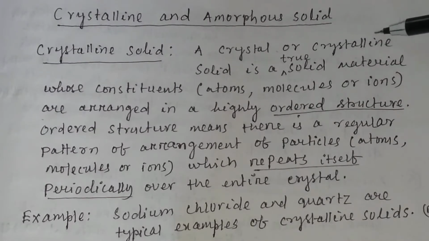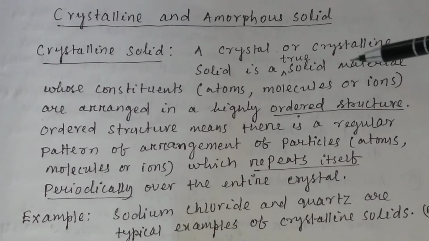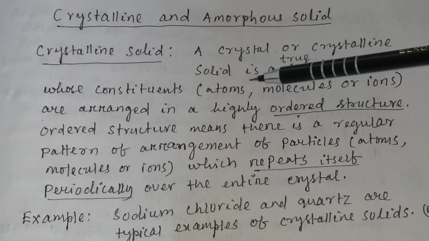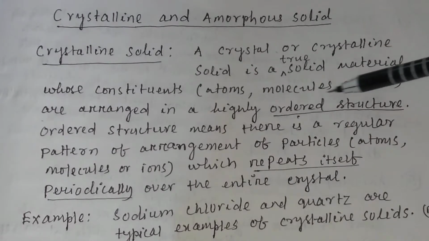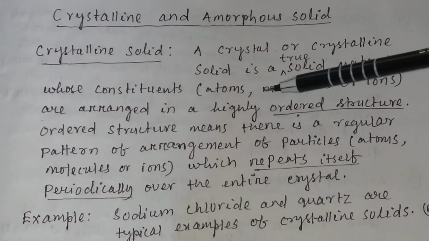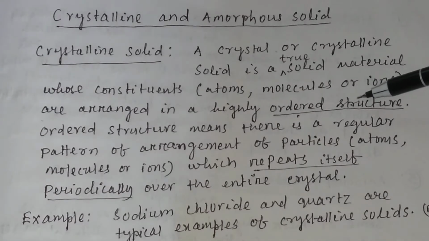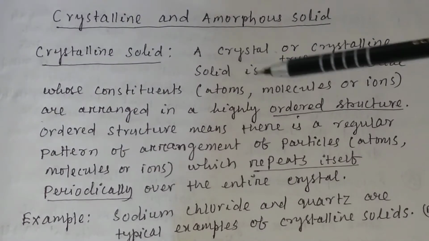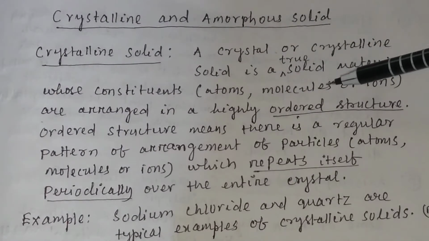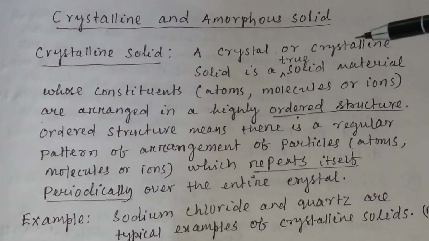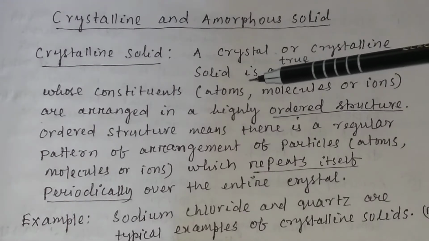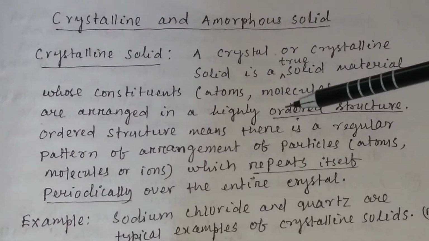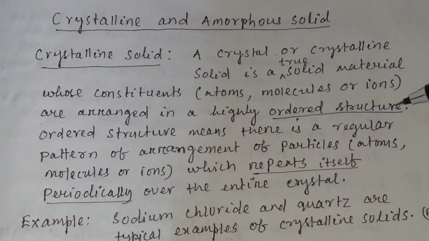A crystal or crystalline solid is a true solid material whose constituents, that is the atoms, molecules or ions, are arranged in a highly ordered structure. So the basic property of a crystalline solid is that the constituents, the atoms, molecules or ions, are arranged in a highly ordered structure.